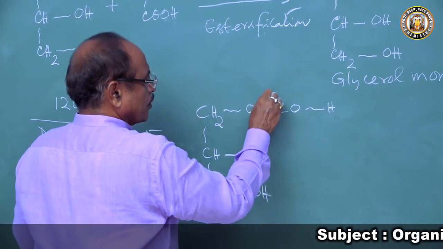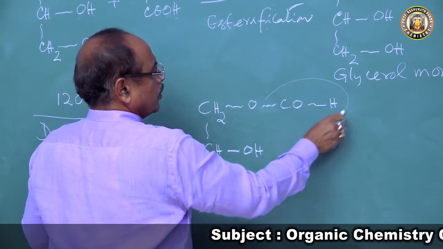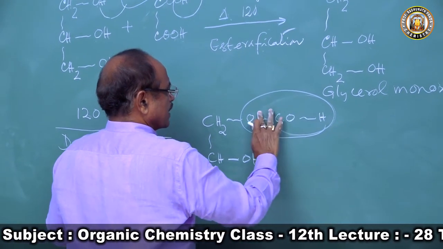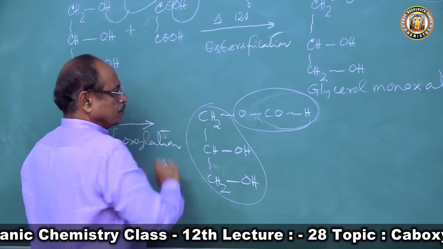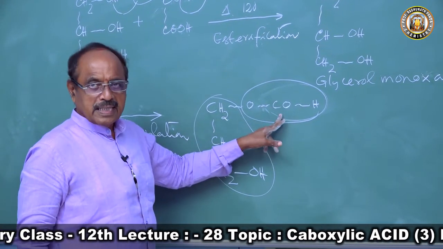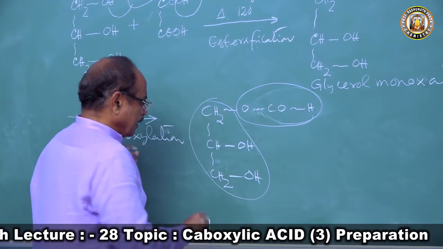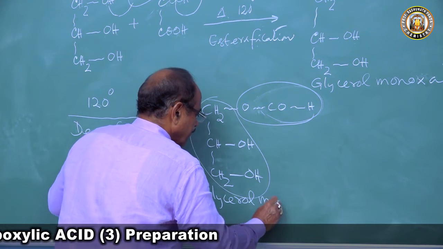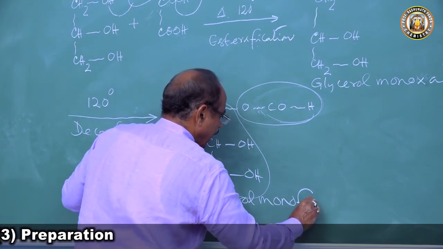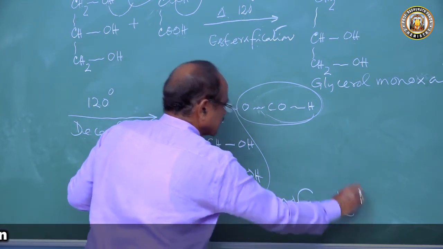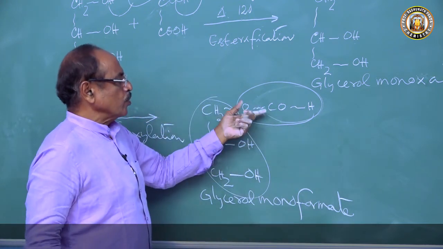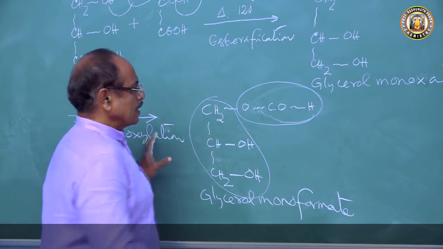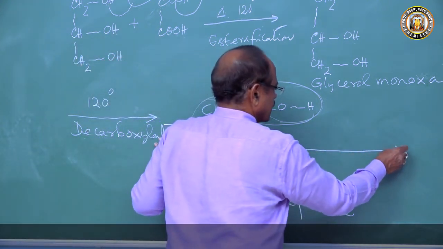So this is a formate, HCOO. This is the formate, this is the glycerol part, the acid part. So the name will be glycerol monoformate. HCOO glycerol monoformate. This glycerol monoformate is now hydrolyzed again.